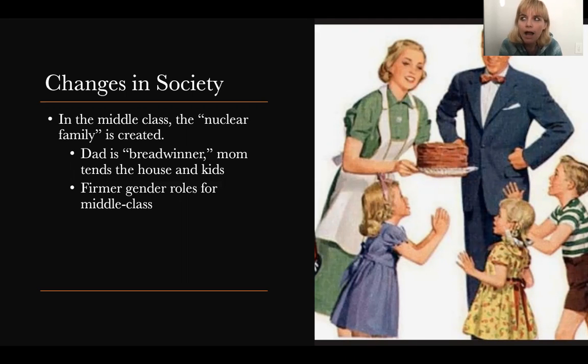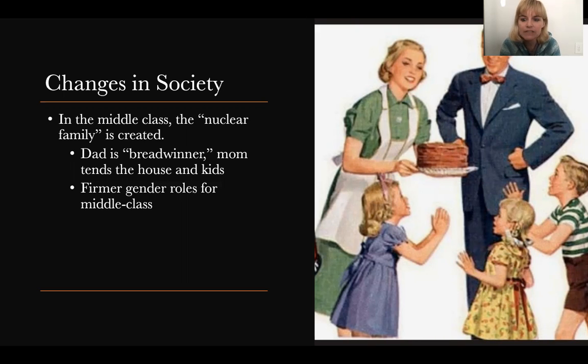Now, I know a lot of you might think that throughout history, this is what society looks like. Okay. Period 1, period 2. Women don't work. They stay at home and knit and tend to their husbands. But that's not really true. Even in this class, we've talked about families, husbands and wives, often working side by side.